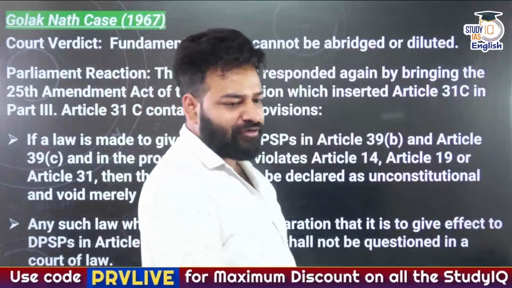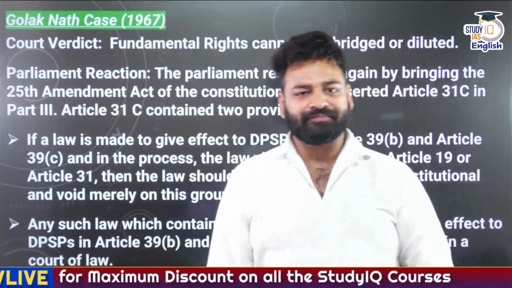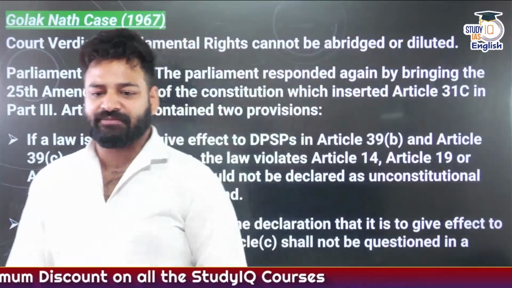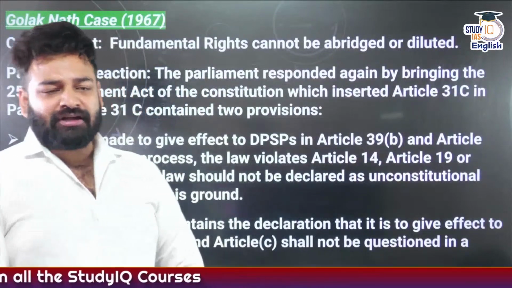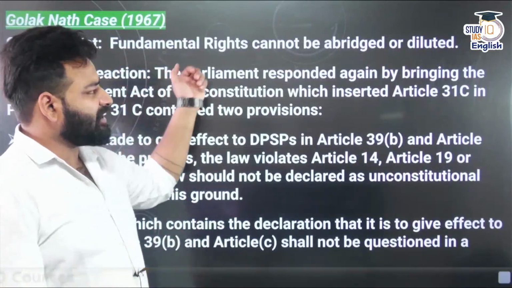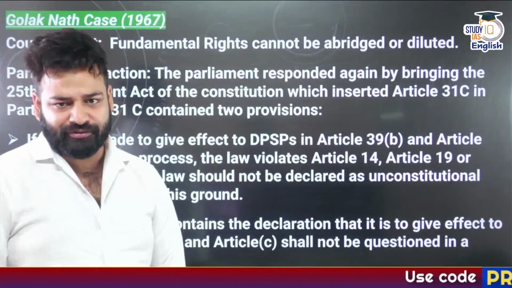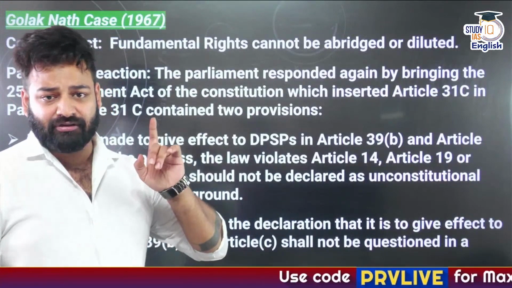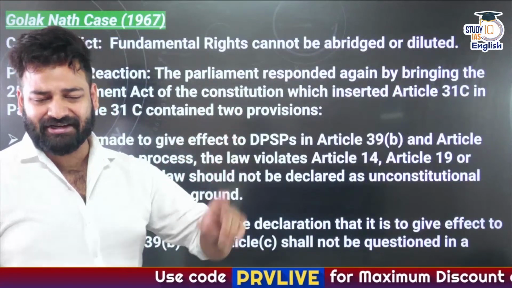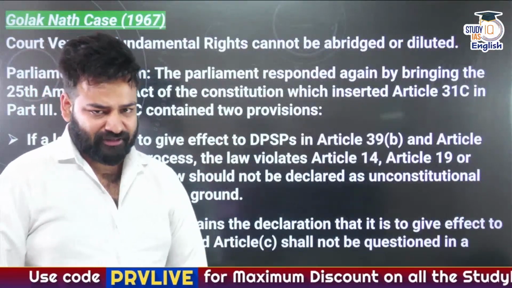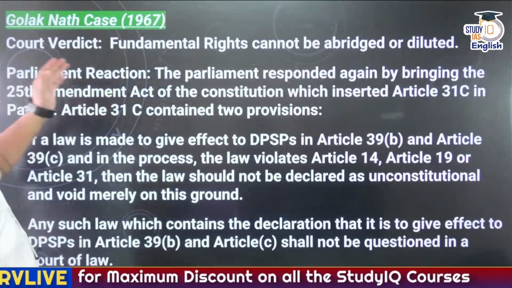Okay. Then we have 1967, a decade later, the IC Golak Nath versus State of Punjab case. So here, the Supreme Court verdict was that fundamental rights cannot be abridged or diluted. No one, in any case, in any circumstances, can abridge or dilute the fundamental rights, but for which Parliament gave a reaction.